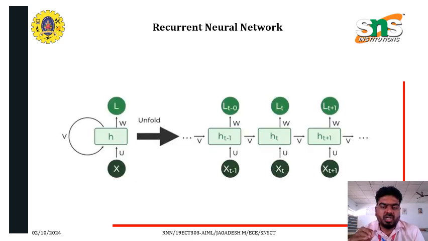So this is the structure of how recurrent neural networks function. Here it is L, W, U, and H. This is one network, which unfolds to the other networks like H(t-1), H(t), and H(t+1).